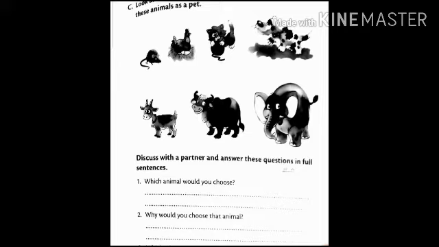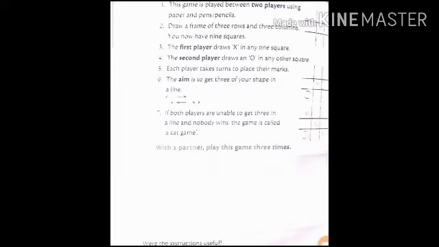Which animal would you choose? Why would you choose that animal? And which of the animals would you definitely not want? Why? Fine. Three questions you have to do, and I am giving you 10 minutes, okay, to do this assignment. Fine, dear children. In the book you have to write answers in full sentences about these questions. Okay, dear children. So very easy to do. Still, if any problem, you can call me. Okay. Yes. Now let us have some fun.